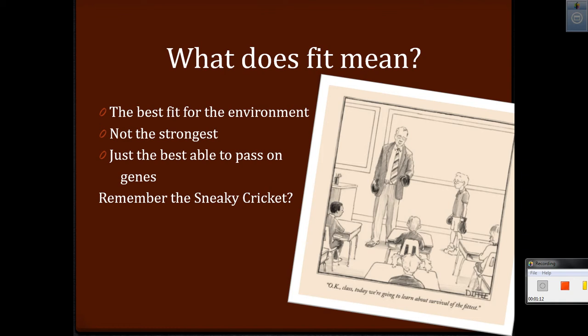The sneaky cricket is the cricket who doesn't make any sound. See, the female cricket hears the big, loud, noisy cricket. And as she's listening to this big, loud, noisy cricket, he's also being heard by the birds. Well, the bird is going to go find the big, loud, noisy cricket, but there's a sneaky cricket who's very silent, and he's going to sneak up on the female cricket, and he's going to mate with her before the big, loud, noisy one can get there because he's been eaten by the bird. So the sneaky cricket was the one best adapted for his environment because he was able to mate before the loud cricket was able to.